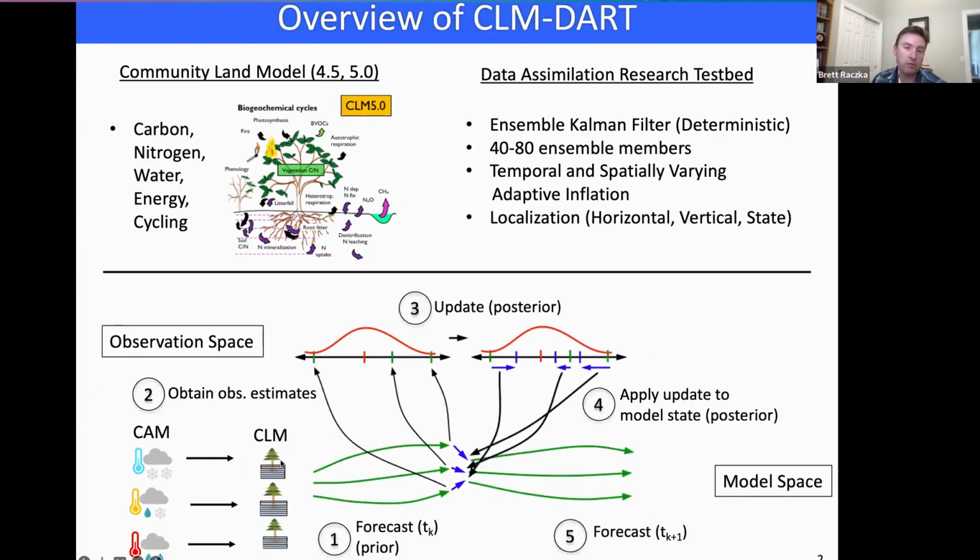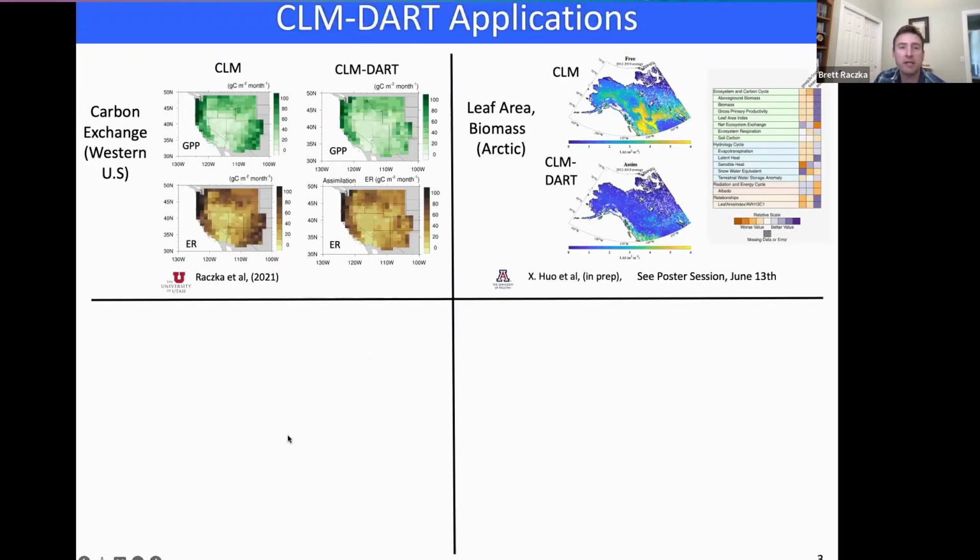We induce spread within CLM ensemble members by introducing atmospheric meteorology reanalysis data. This provides a forecast prior. We update that through the observation and then regress that upon the rest of the model state, providing an improved forecast ensemble. We've applied this to many applications within the Earth system modeling world.